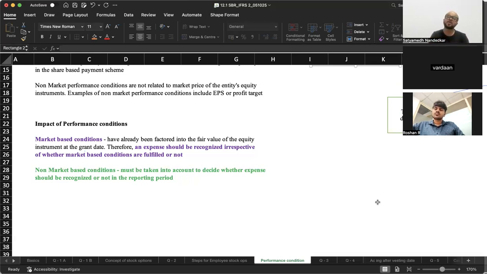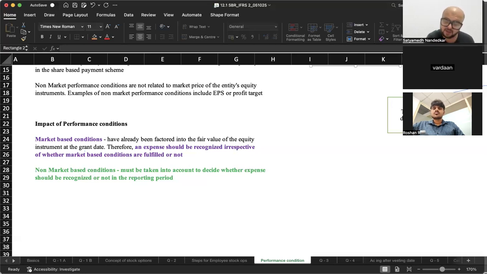But if the condition is something like key employees will become eligible to apply for shares if the total profit of the company or the total sales of the company exceed 500 crores, and the question tells you that it is unlikely that you will ever cross that number, in that case you should not create a provision.